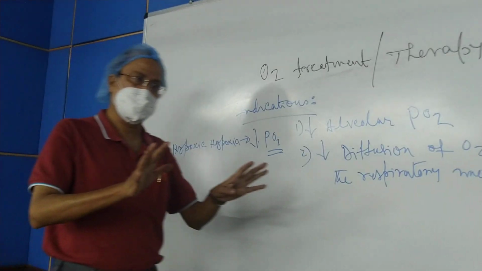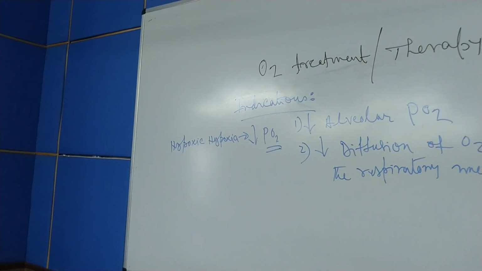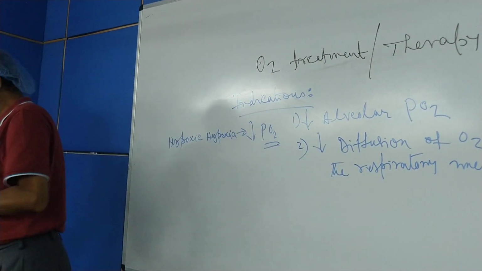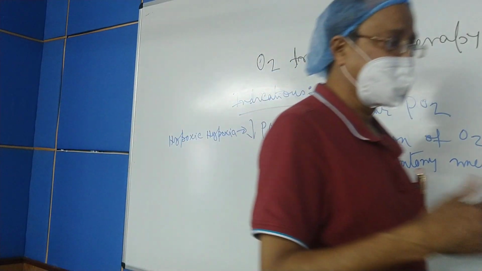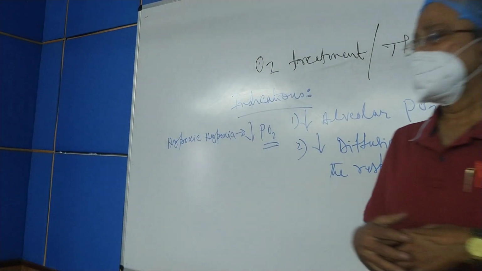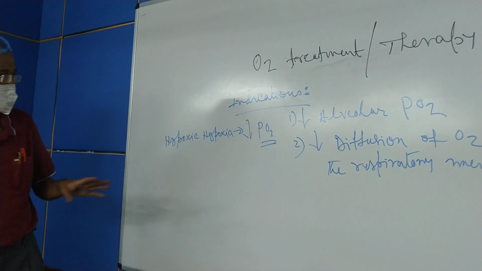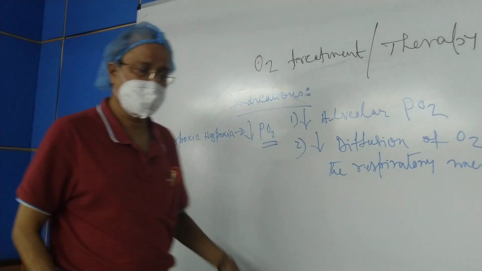Whatever may be the cause of hypoxic hypoxia, it may be due to less atmospheric pressure of oxygen, or there may be a defect in the alveolo-capillary membrane or respiratory membrane, or a defect in the ventilatory process, or whatever the defect. This hypoxic hypoxia needs oxygen treatment.